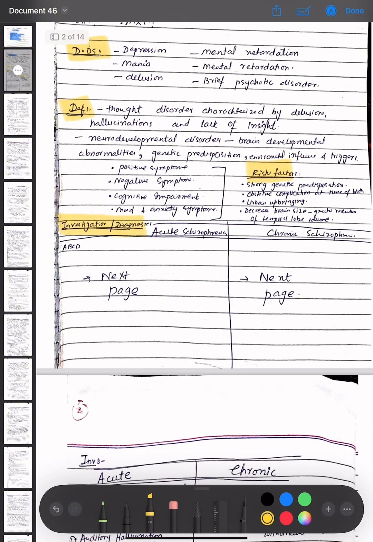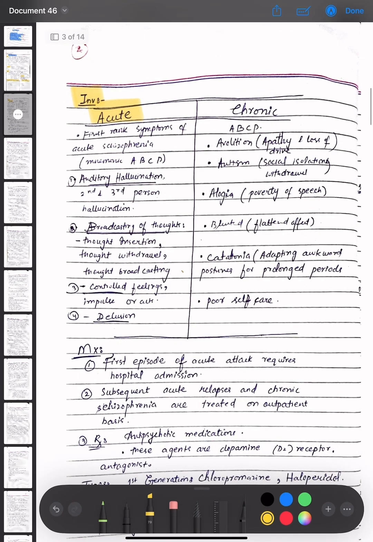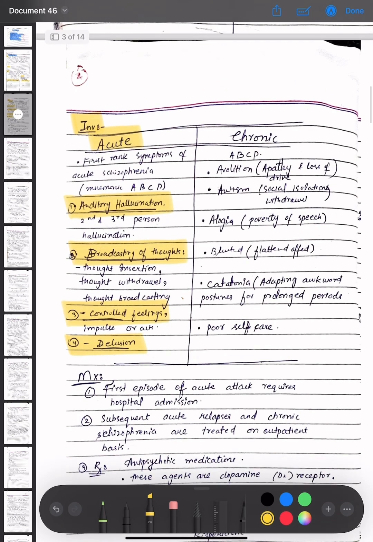Now, the diagnostic options are for acute schizophrenia and chronic schizophrenia. For acute schizophrenia, the options are first rank symptoms, remembered by the mnemonic A, B, C, and D. A is auditory hallucination, that is second and third person hallucination. B is broadcasting of thoughts, which includes thought insertion, thought withdrawal, and thought broadcasting. C is control feelings, which is impulse or act, and D is delusion. Okay, the chronic